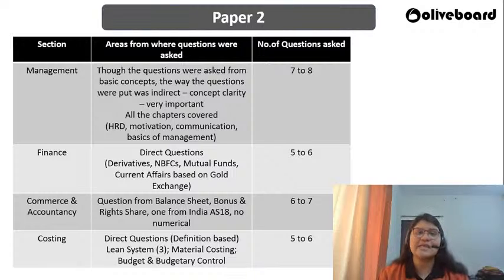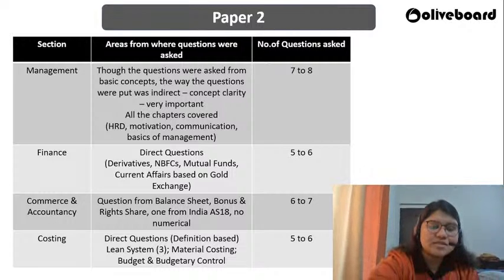We did not have any numericals being asked. One question was there from accounting standards. Apart from that, mostly it was from balance sheet and bonus and rights share. So again, if you have done commerce and accountancy, keeping the basics in mind, definitely this section would have been a little easier for you. But again, I would say compared to last year, yes, they did go deep into the concepts. Yes, they stuck to the syllabus. Yes, they have asked questions on all the important concepts that are there as part of the 6 sections in paper 2. So all these things would have really helped you ace the examination today.